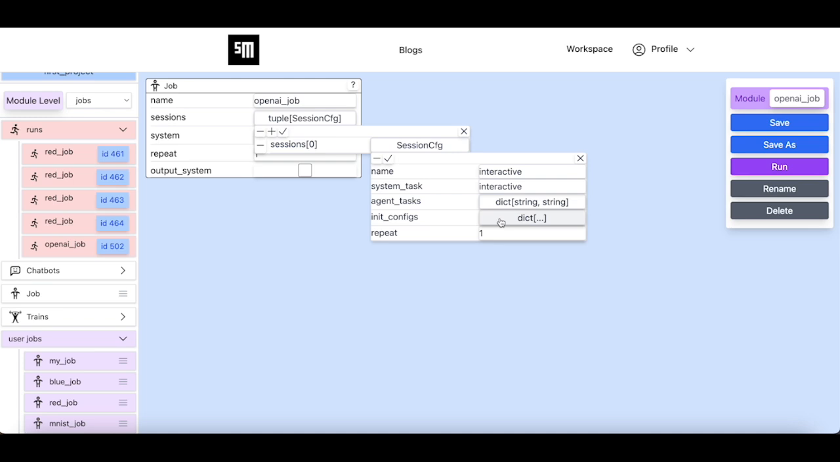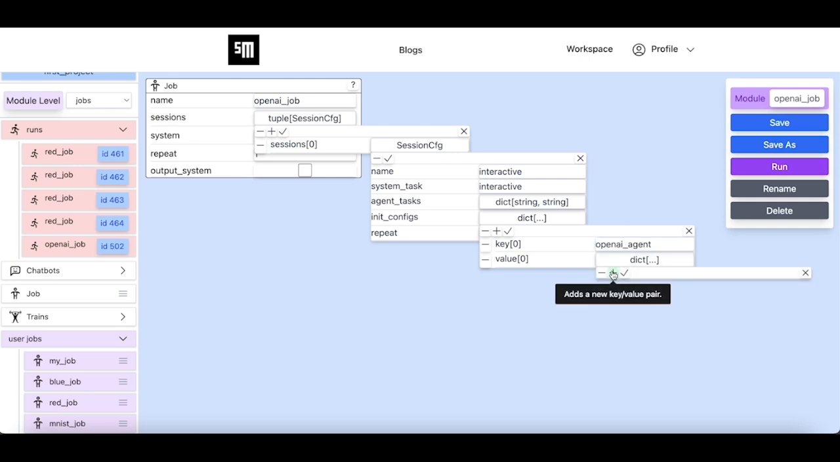In general, the initialization of different nodes happens via the initconfigs parameter of the session parameter. Initconfigs is a dictionary of the agent names to the dictionary of their configs. Here we have a single agent, which is the OpenAI agent. That is why the initconfigs parameter has a single key value pair, where the key is set to OpenAI agent. The value refers to the initialization configs of the nodes of the OpenAI agent.